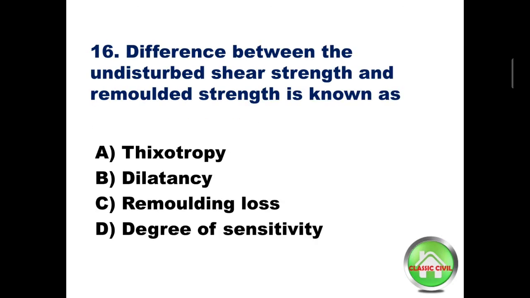Question number 16. Difference between the undisturbed shear strength and remolded strength is known as? Option A thixotropy, option B dilatancy, option C remolding loss, option D degree of sensitivity. Answer is option C remolding loss.